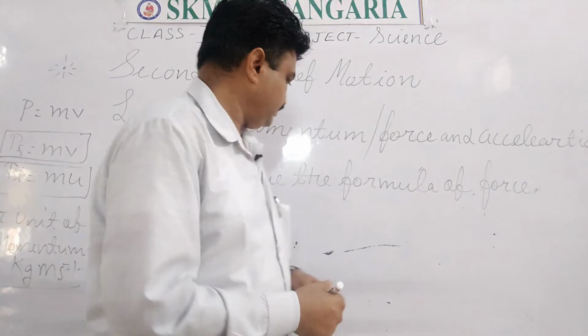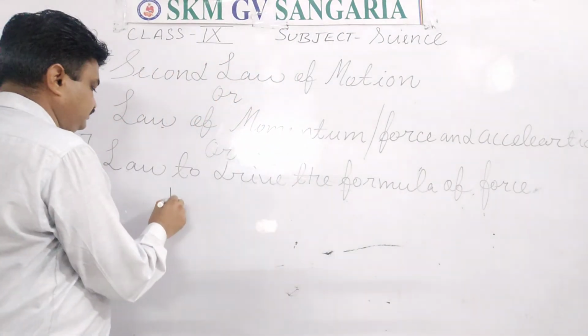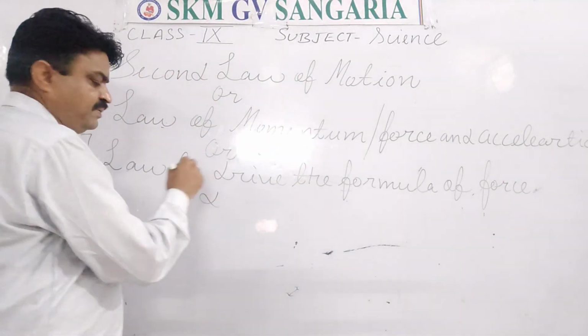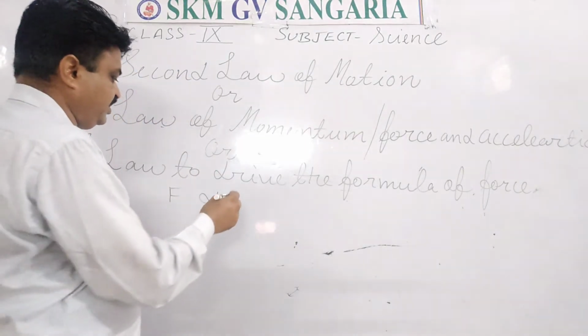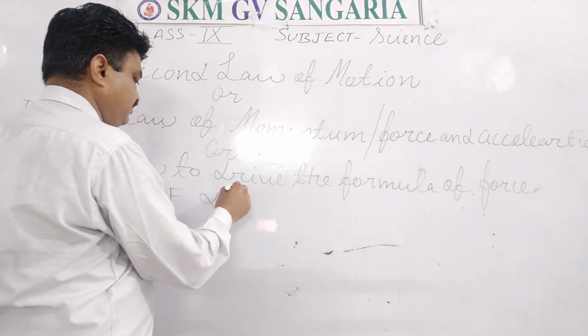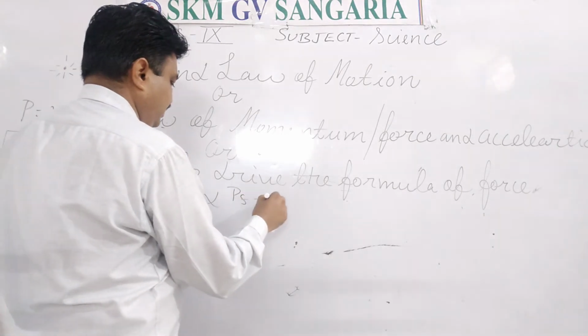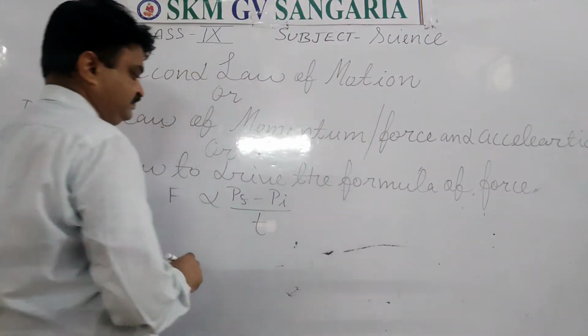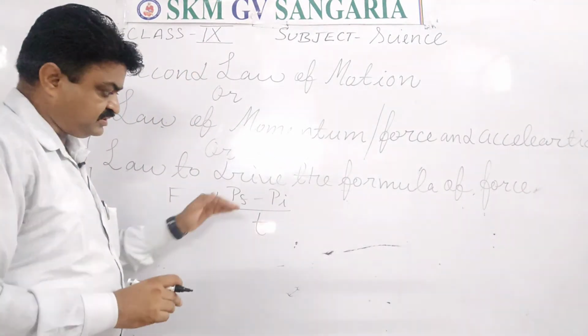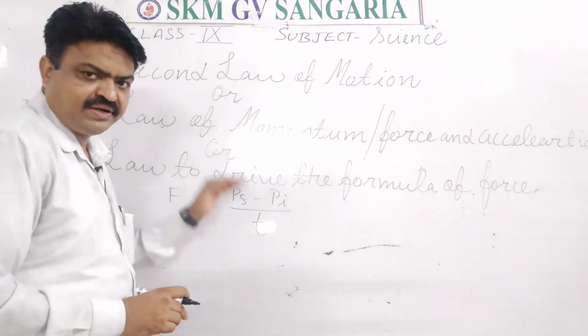Means F is directly proportional to the rate of change of momentum. Rate of change of momentum means Pf minus Pi upon T, which means change in momentum per unit time.